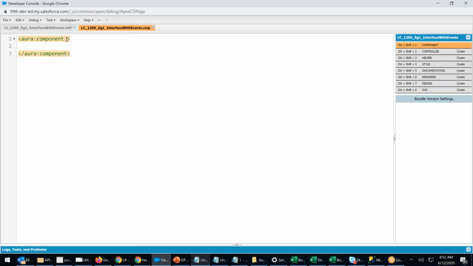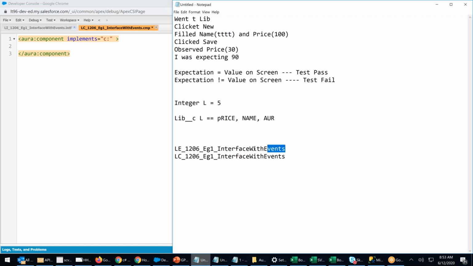I will say implements. Implements what? c colon, what is our interface name? This is our interface name. LC is our component. Where is the LI? I didn't copy the LI.